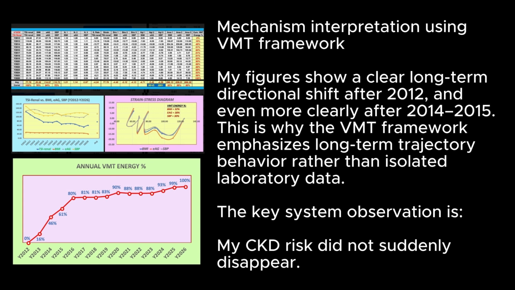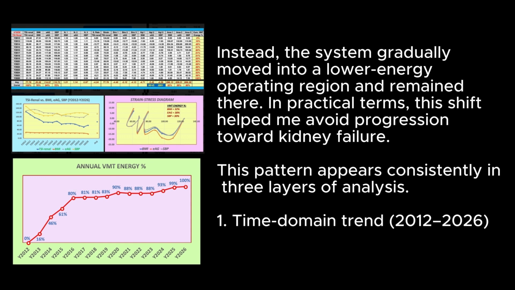My figures show a clear long-term directional shift after 2012, and even more clearly after 2014-2015. This is why the VMT framework emphasizes long-term trajectory behavior rather than isolated laboratory data. The key system observation is, my CKD risk did not suddenly disappear. Instead, the system gradually moved into a lower energy operating region and remained there. In practical terms, this shift helped me avoid progression toward kidney failure.